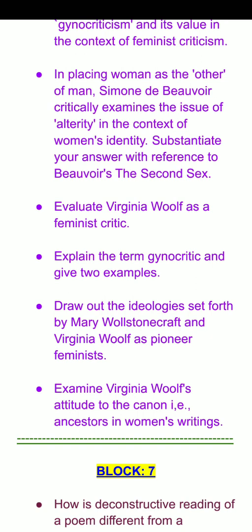Substantiate your answer with reference to Beauvoir's The Second Sex. A lengthy question, but an important question, because we have to substantiate this particular statement with reference to The Second Sex, an important work by Beauvoir.